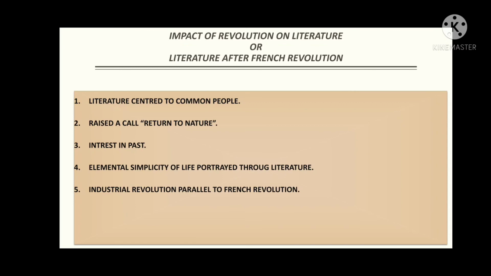So now the third point, interest in the past. After the French Revolution, the writers and the poets of this age were fed up and tired of the tyranny, ugliness and tightness of the materialistic world all around. So they wanted to escape this fake, artificial world, and they did it with the help of their poetry.